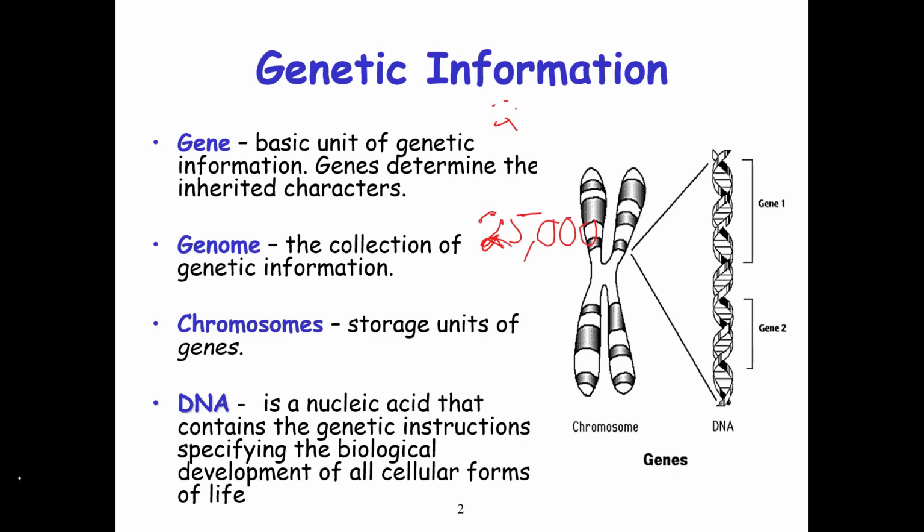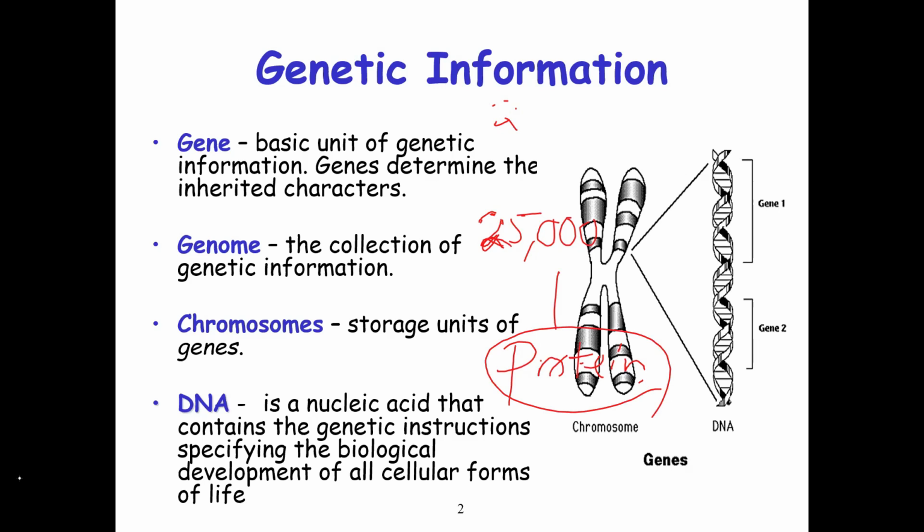Each gene that is found in the DNA or on the chromosomes is responsible for producing a particular protein, and a protein is a major unit of inheritance.